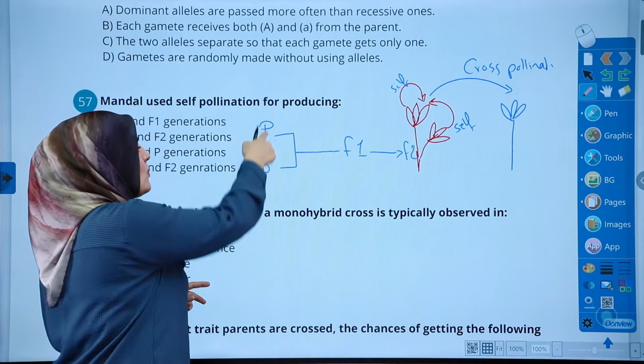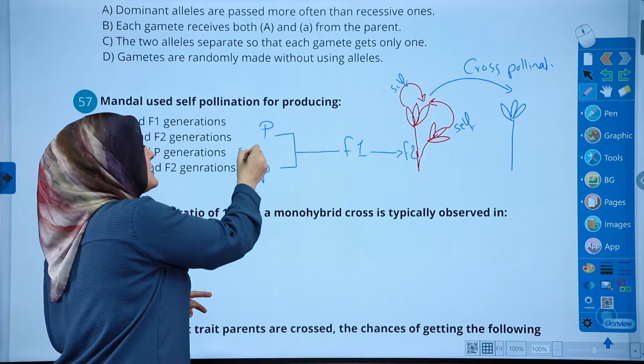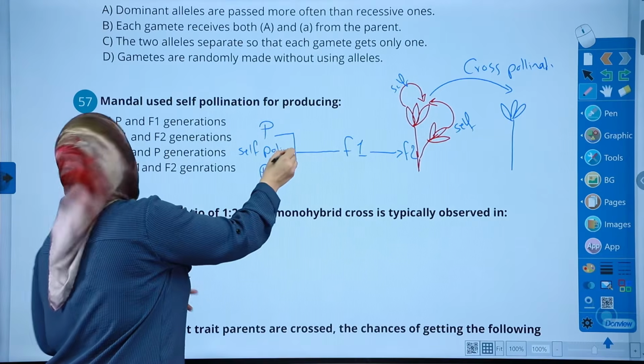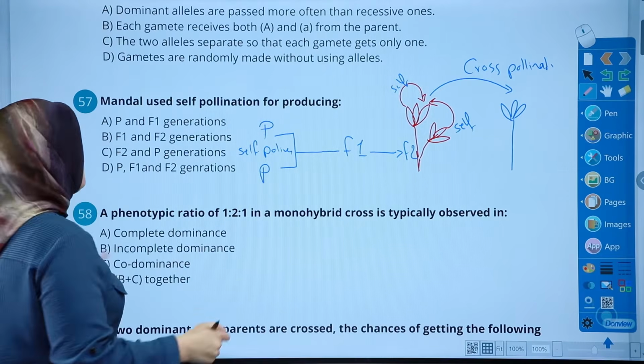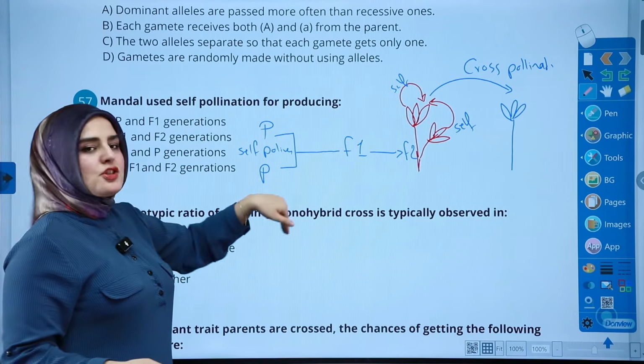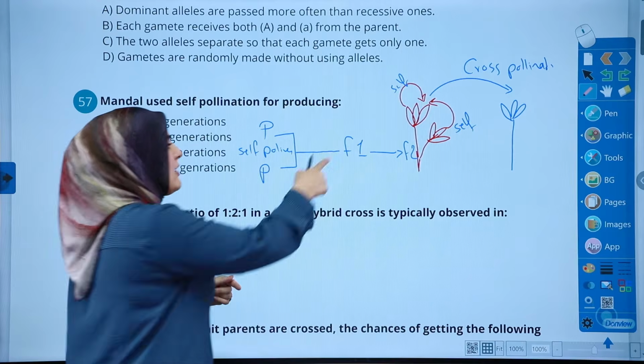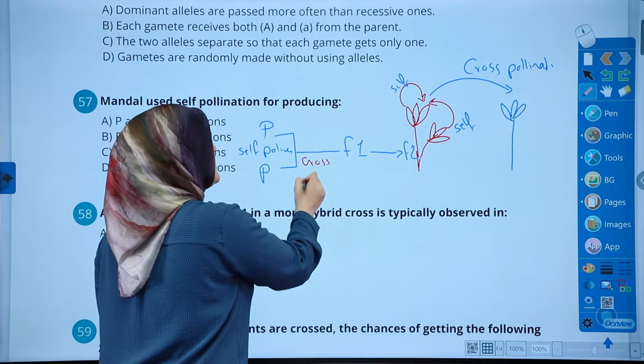So we got these two by what? Self-pollination. Good. What if we want to try the combination of these two, this cross? We get F1. This was cross pollination.